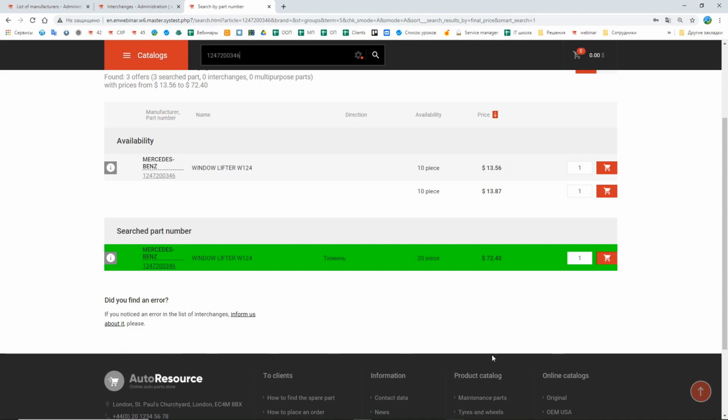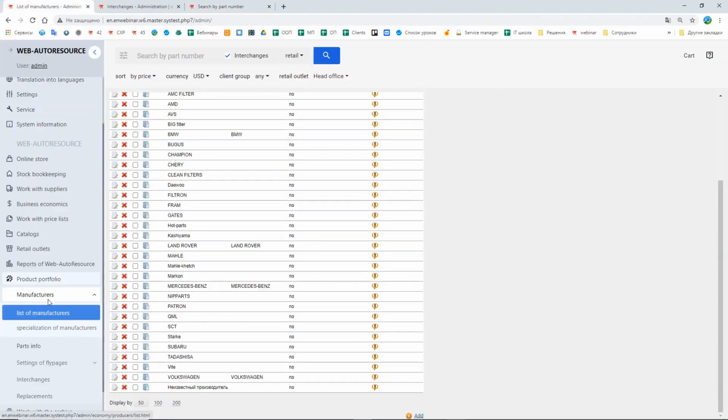The system doesn't display the information about the interchange because it didn't find any prices for the interchange. On the search results page, the price search mechanism displays only the items for which it was able to find prices inside the system among the price lists of your suppliers, your own stock, or online suppliers. So we need to upload prices for interchanges.